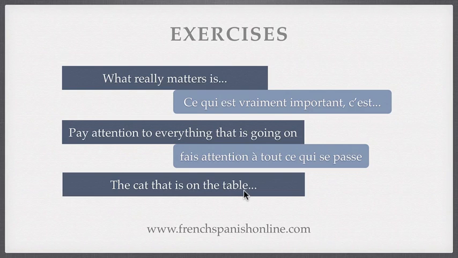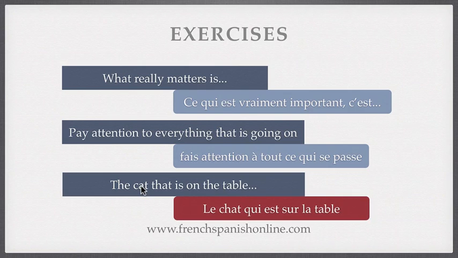The cat that is on the table. So that here is the subject of the verb to be, the second sentence. So what are we going to use? Ce que or ce qui? Pay attention. That refers here to a noun, the noun cat, the cat that is on the table. So we can't use ce que or ce qui, but just qui, le chat qui est sur la table. And this was the subject, the topic of the previous lesson.